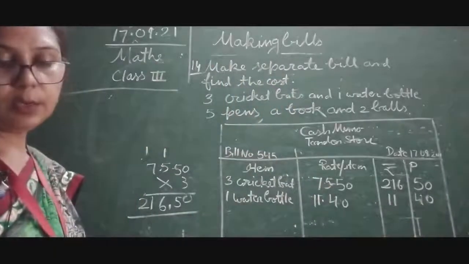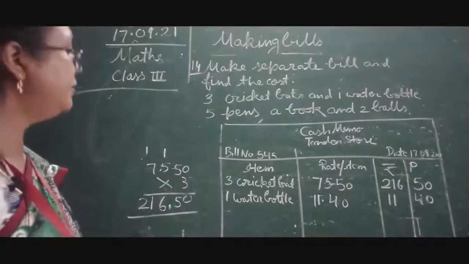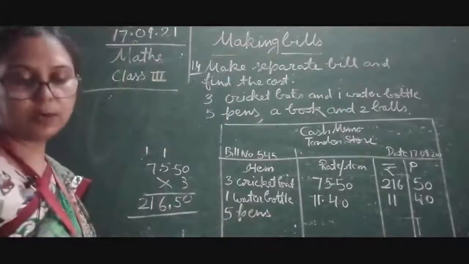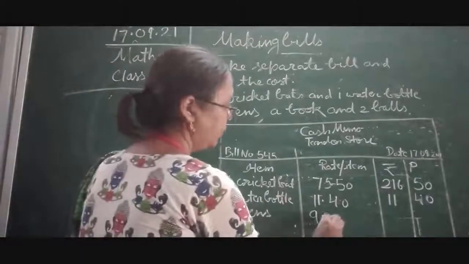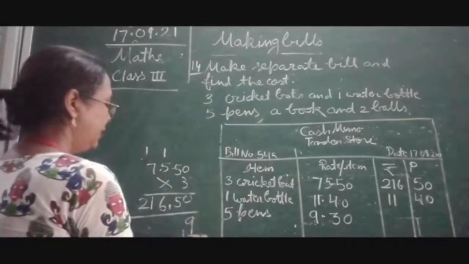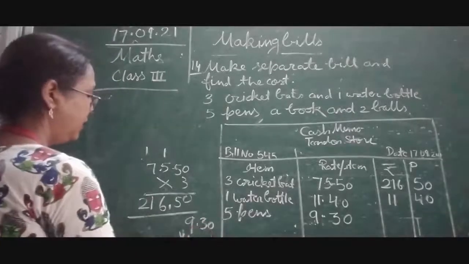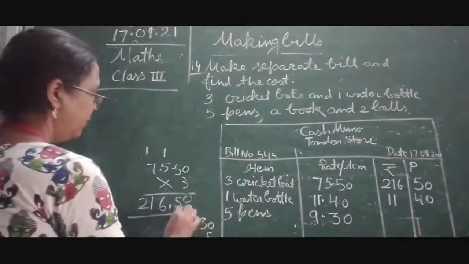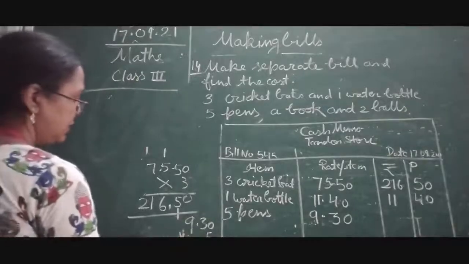Now children, what is next? 5 pens. The cost of a pen is given in your book, that is 9 rupees 30 paise. We will multiply first. 5 zeros are 0, 5 3s are 15, 1 carry over, 9 5s are 45, and 1 is 46.